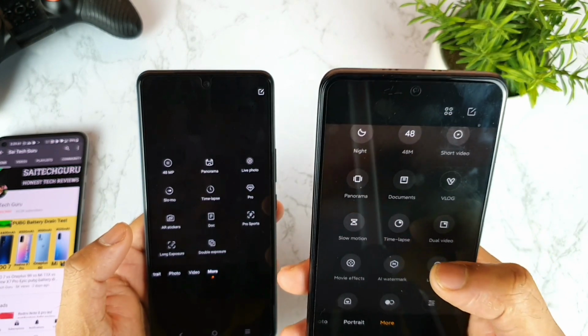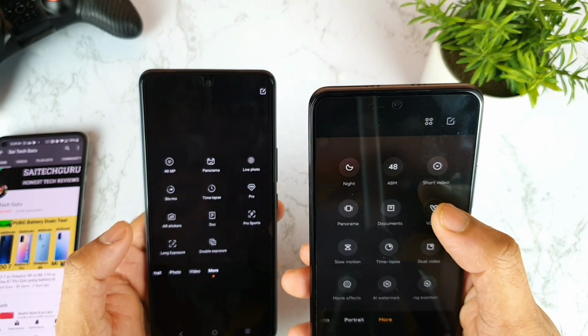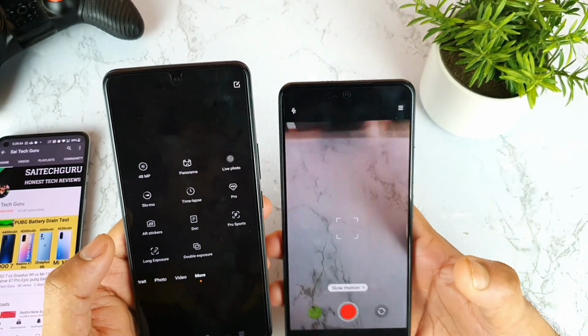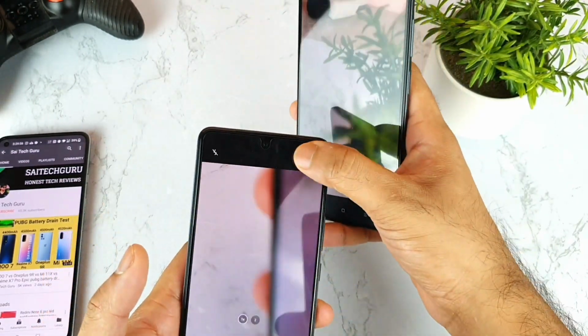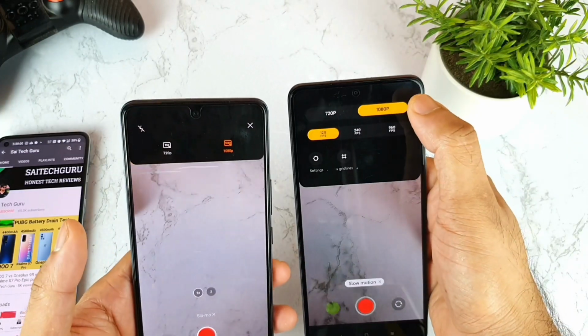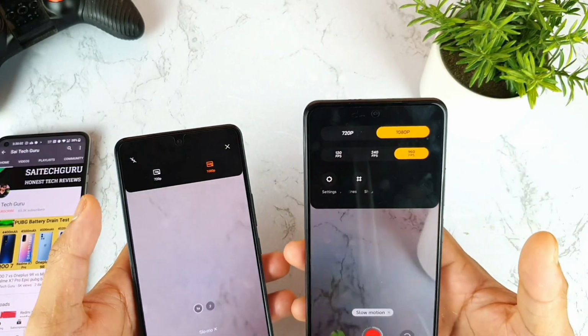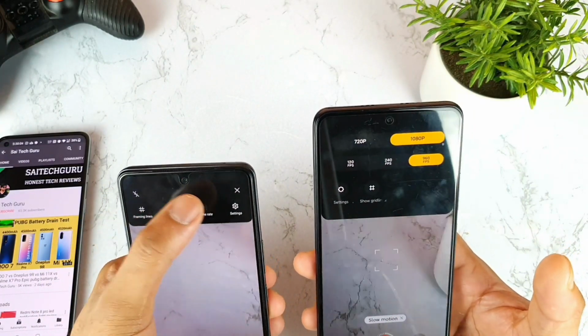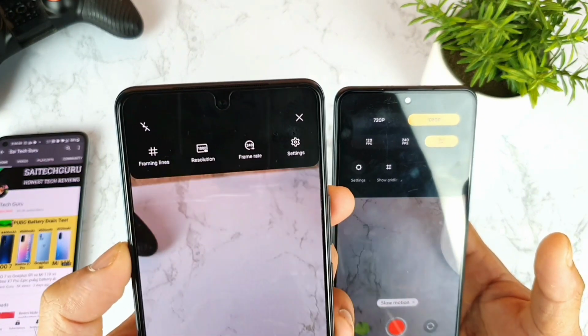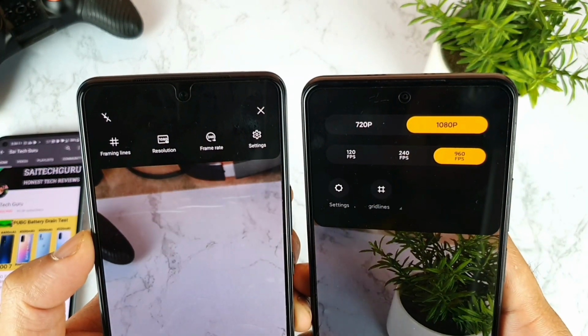That's another good thing. And there is a vlog mode. And let me try to show you the slow motion. I forgot to talk about the slow motion, which phone will be able to record what kind of resolution. So I think both phones can record 1080, but 1080 at 960 fps in this MI11X device, 1080 at 240 fps in this IQ7 device. As you can see, you can compare clearly the difference.